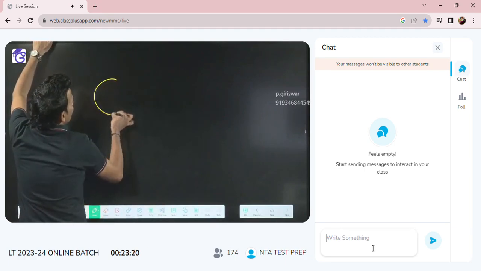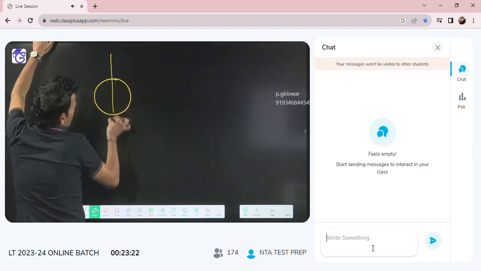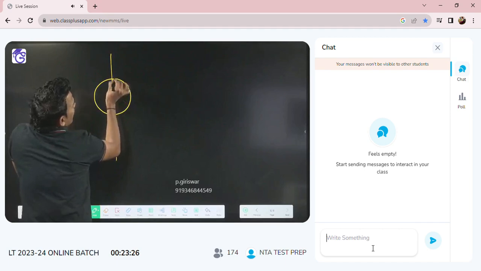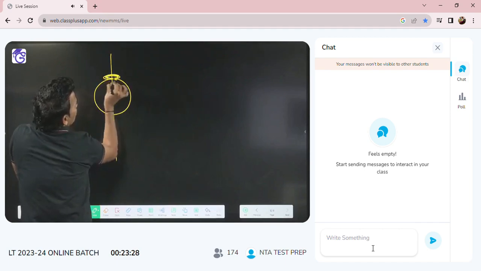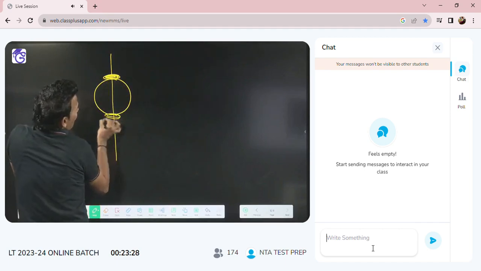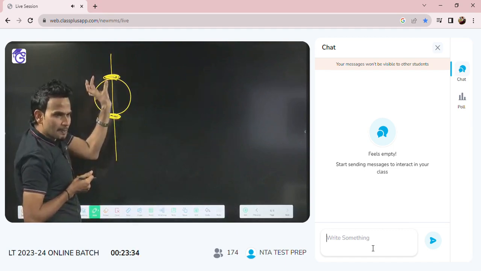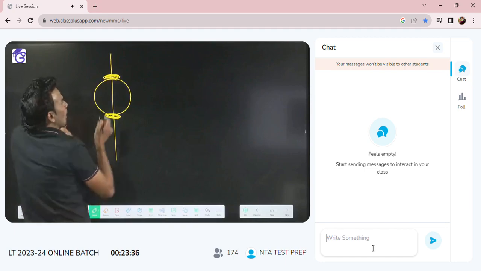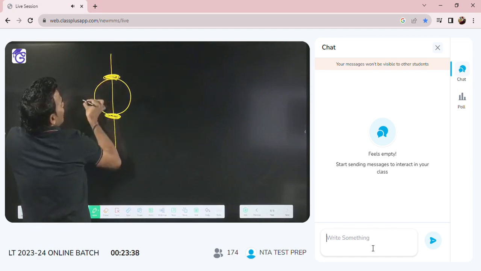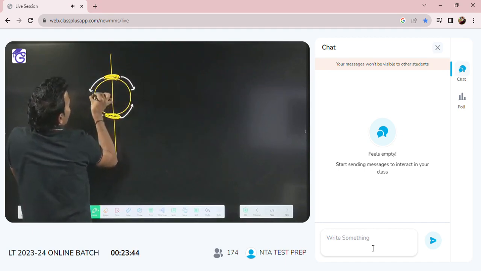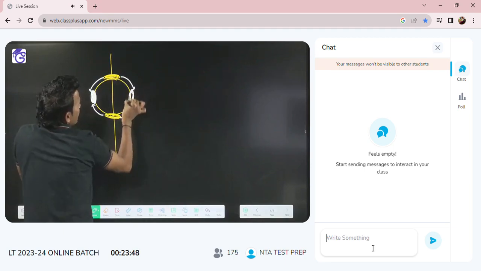Actually, right now, if you look at Earth, this is the axis on which Earth rotates. This is the axis of rotation of Earth. Right now, ice is present on the poles. Due to global warming, this ice will melt and this ice will collect on the equator. This ice in the form of water will be collected on the equator.